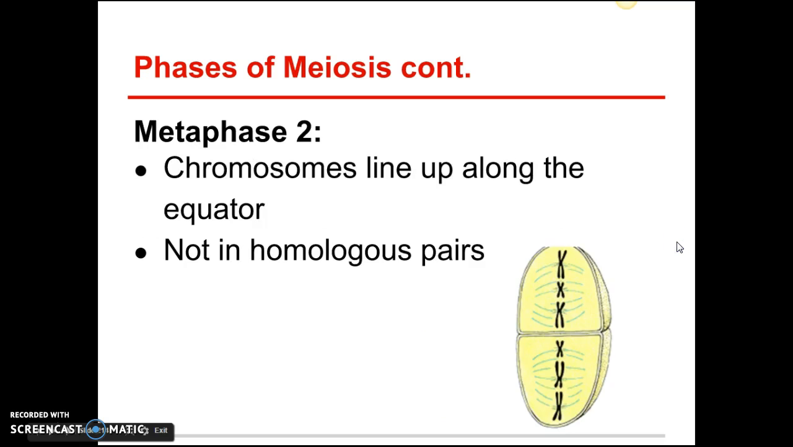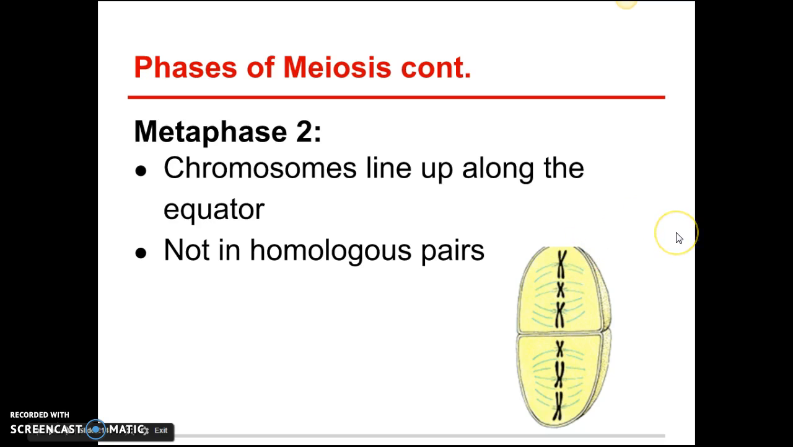Metaphase 2, very similar to metaphase 1. If you go back and look at the picture of metaphase 1, though, we have fewer chromosomes here because we're going to break it down into 4 cells. Now it says they're not in homologous pairs. That means that our chromosomes are not in pairs that perfectly match.